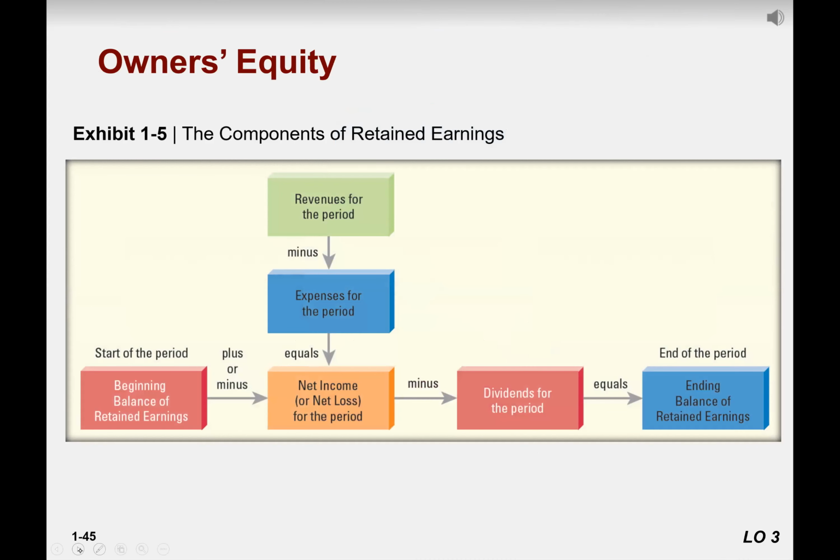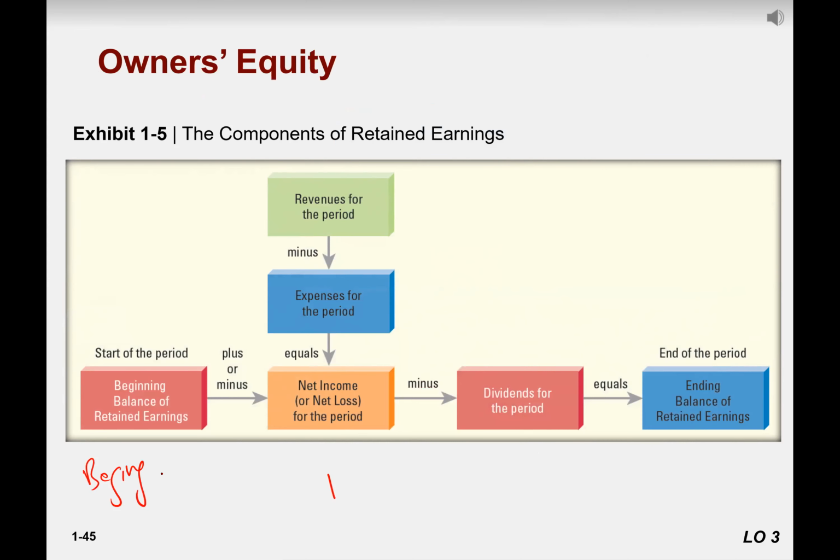So the complete formula is how much retained earning is added this year. Simple. The formula for retained earnings would be, first of all, beginning retained earning, which is the previous year retained earning.